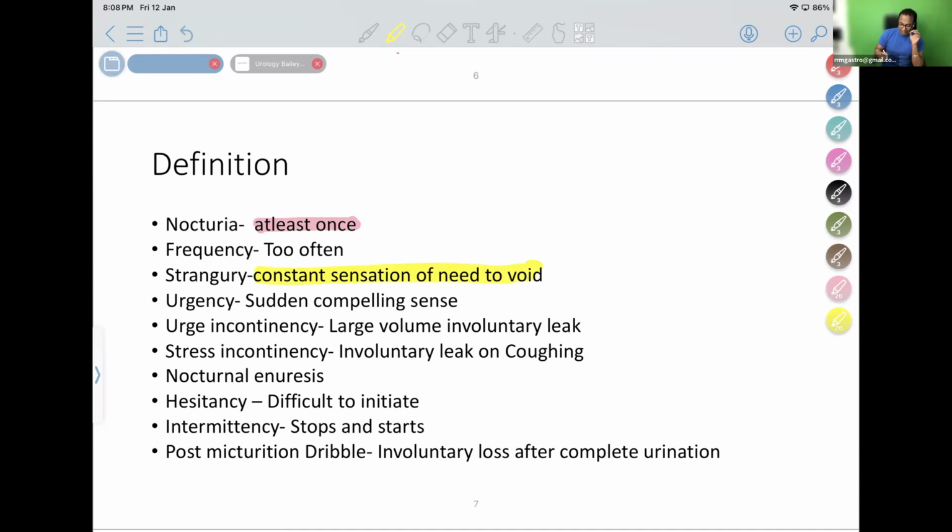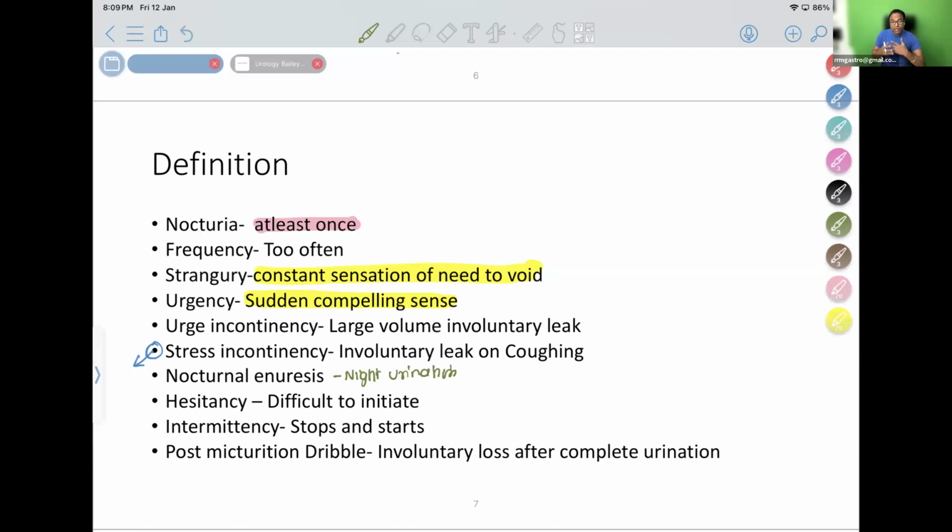That is strangury. And a sudden compelling sense to pass urine is urgency. Urge incontinence: there is a sudden compelling sense, he could not control it, and urine comes in the room or in the bedroom itself, not even going to the restroom. Stress incontinence, which all of you know, is very commonly following a cough, due to weakness of the internal urethral sphincter. They will suddenly pass urine. Nocturnal enuresis is night urination in the bed.